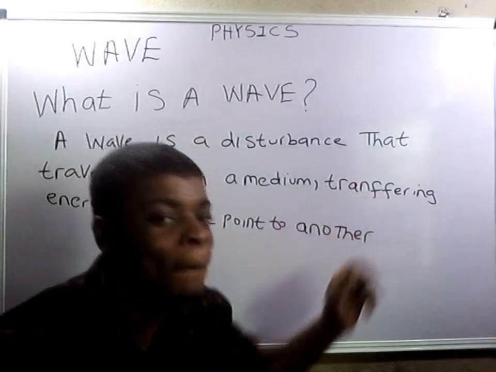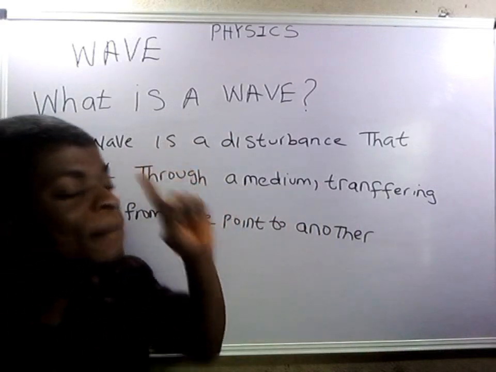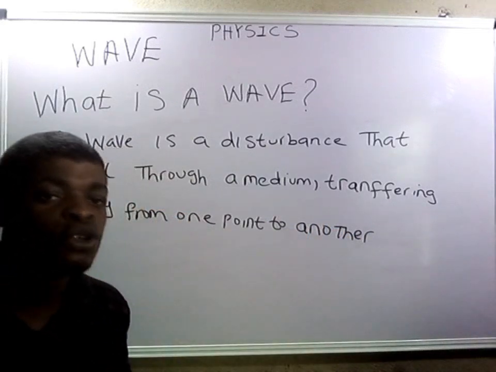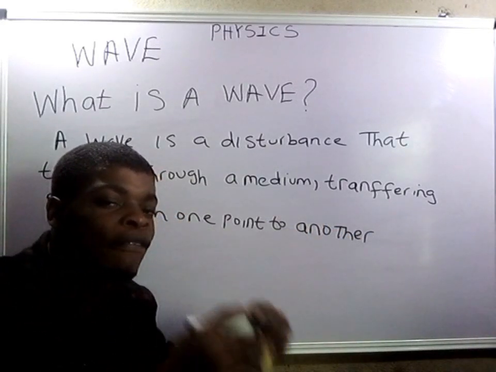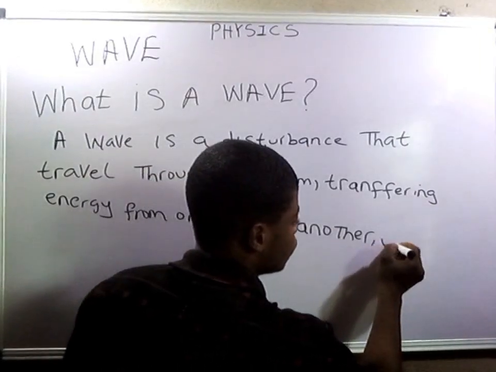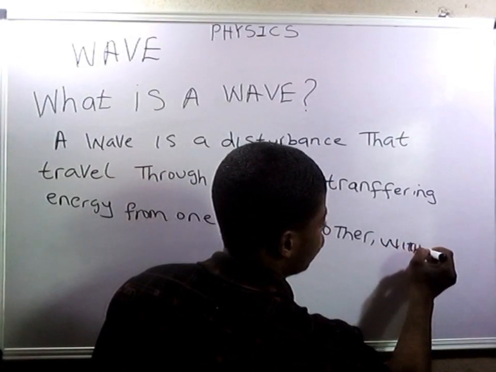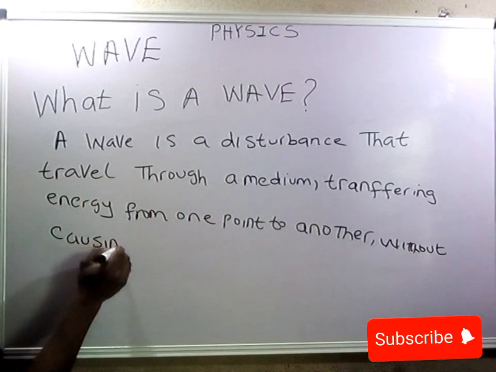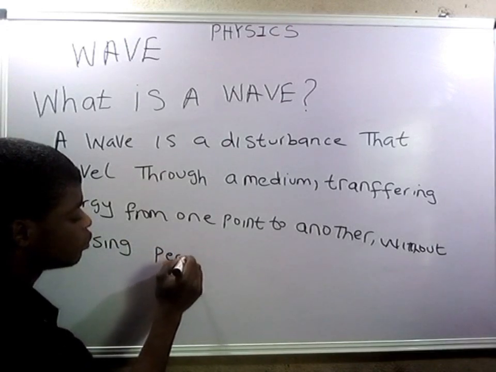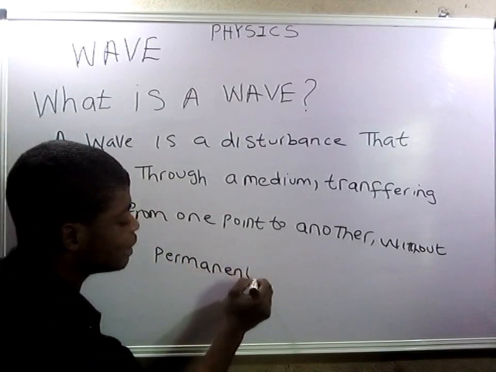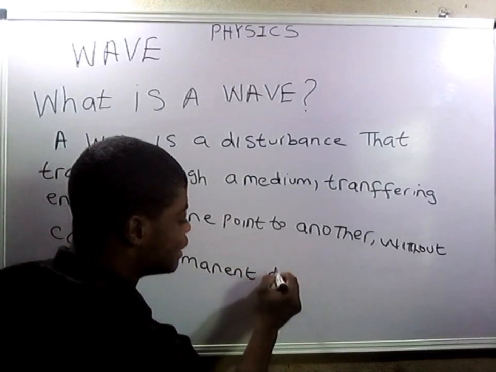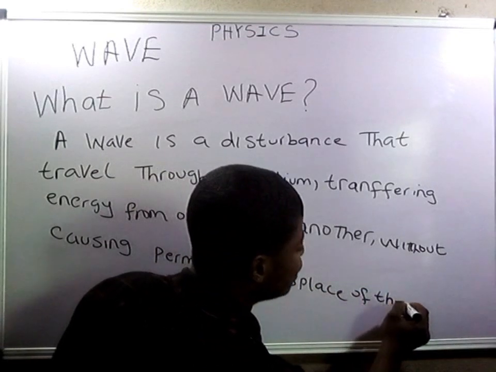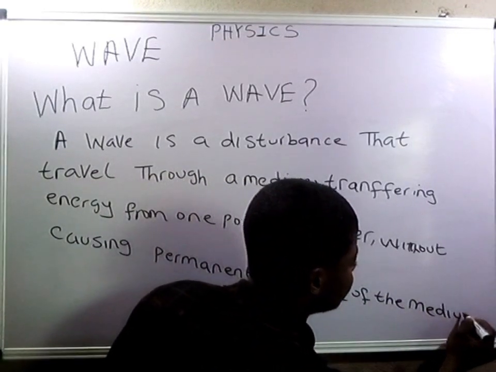A wave is a disturbance that travels through a media, transferring energy from one point to another without causing a permanent displacement of the media. That must be noted.